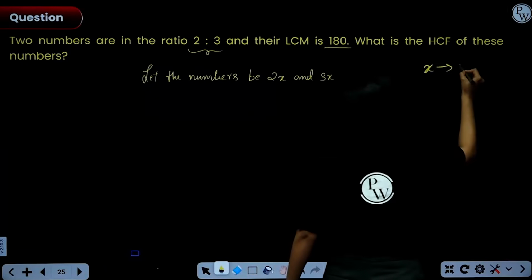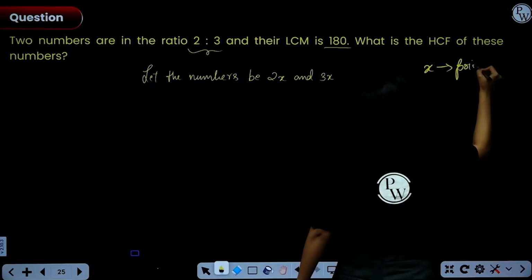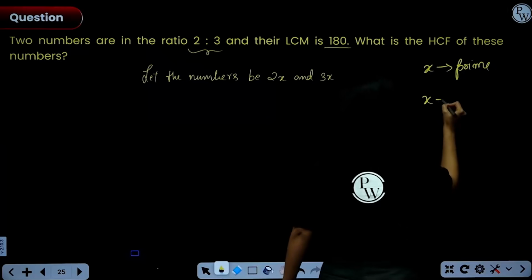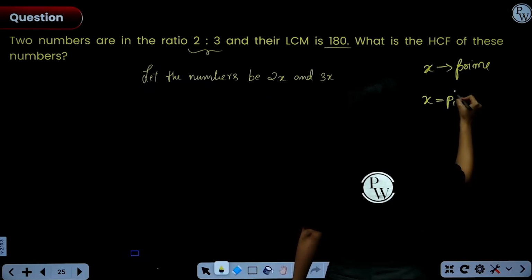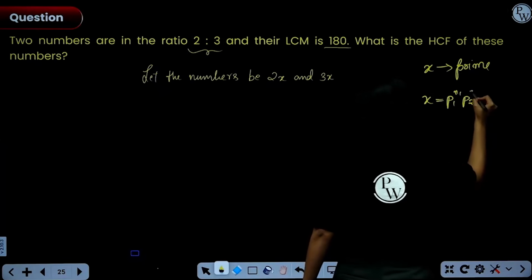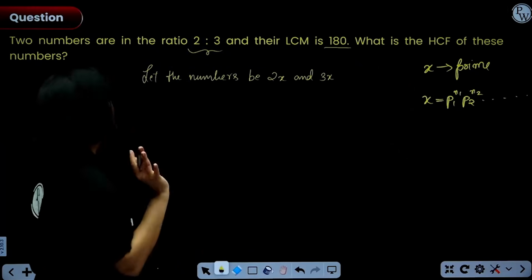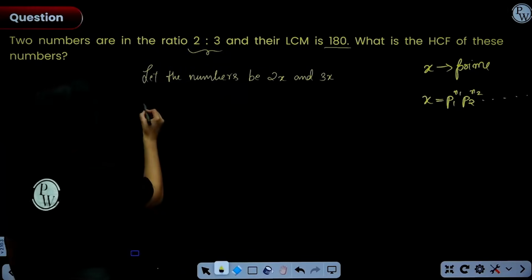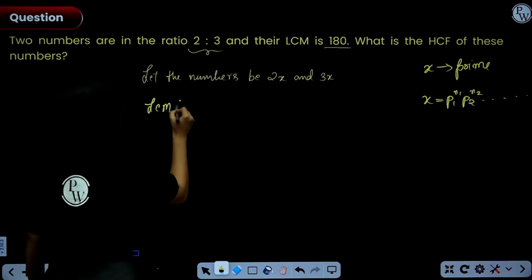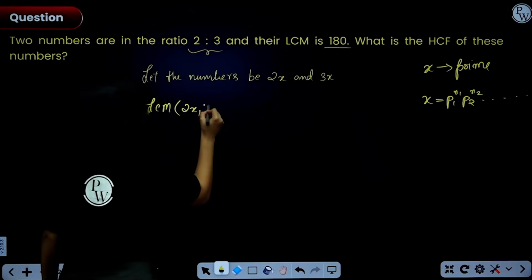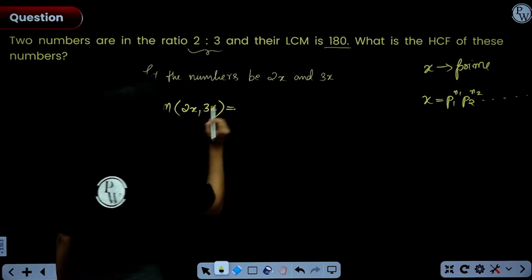I'll write either x could be prime itself, or x could be in the form of p1 raised to power n1, p2 raised to power n2, and so on and so forth. Okay, both of these are possible. Now, let's figure out the LCM of 2x, 3x. What would the LCM look like?